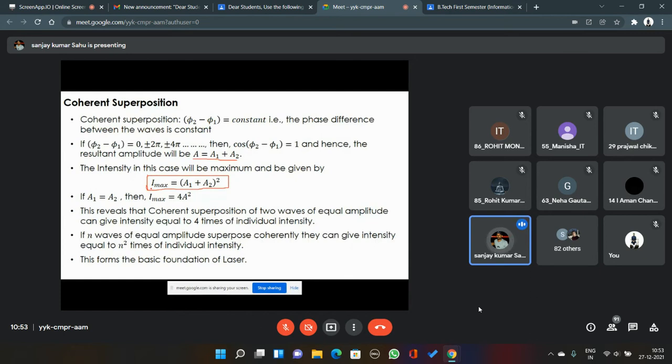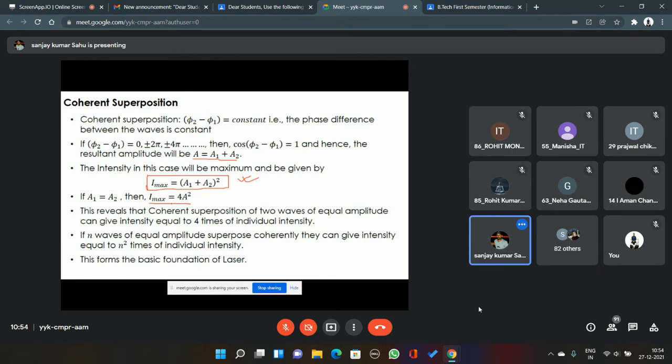Okay, you can write in that way in terms of intensity. But here I am trying to write the resultant intensity in terms of the individual intensity, in terms of the resultant amplitude. So if you want to write I maximum equal to 4I, that's fine. But that is not fine here.